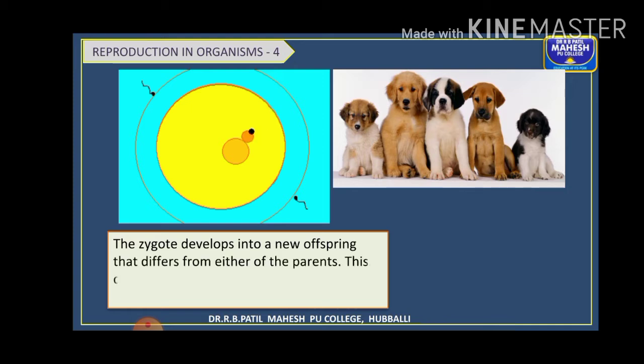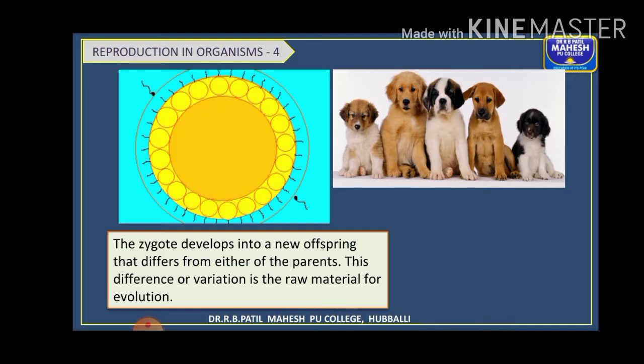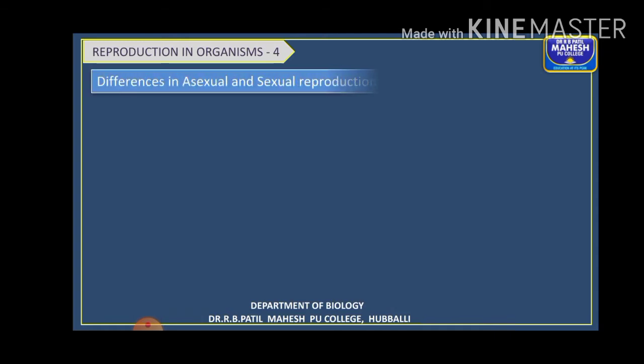This zygote develops into a new offspring. It differs from the parents in many aspects. It may have some common characteristics also, and many variations are also evolved in them. These variations are called the raw material for evolution.